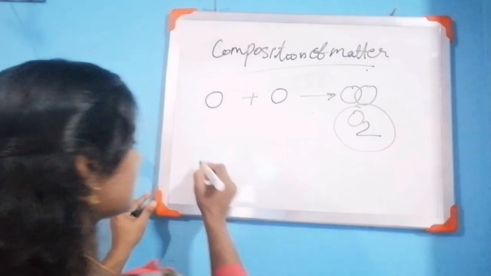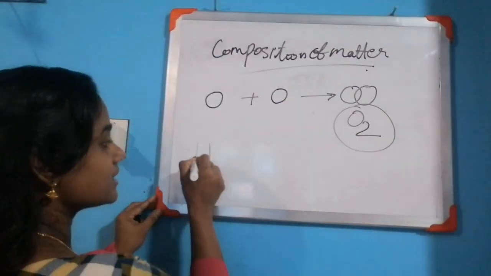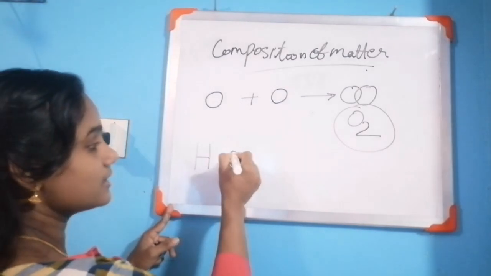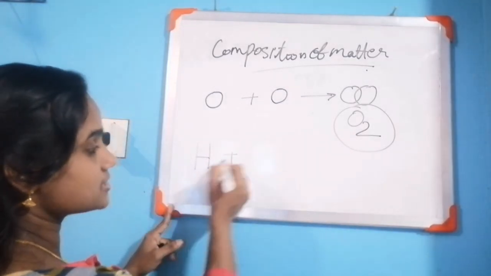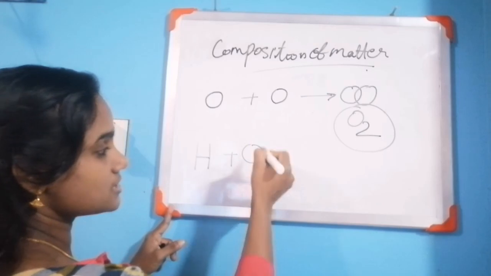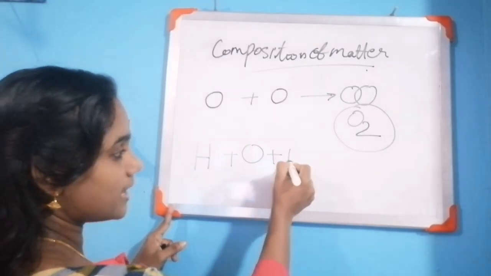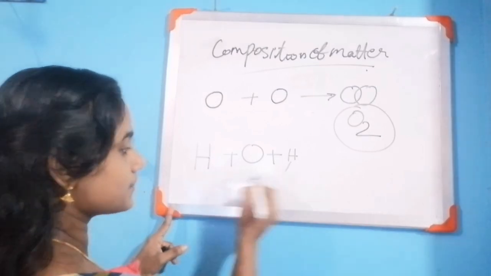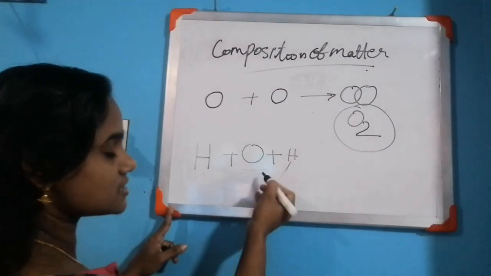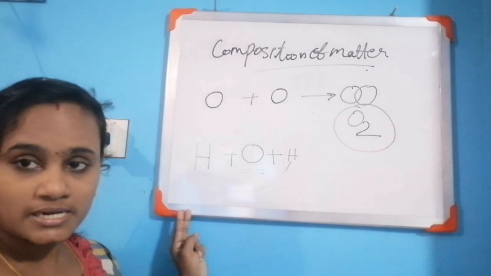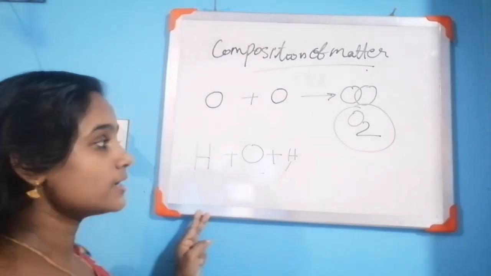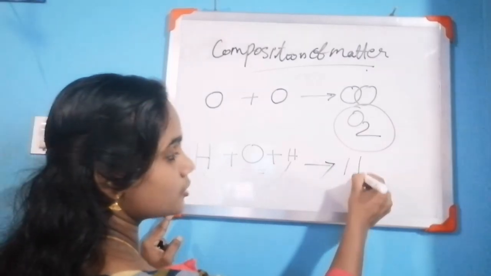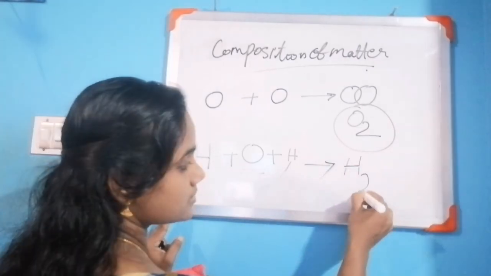Similarly, hydrogen is represented as H. Two hydrogen atoms combine with one oxygen atom to form a water molecule.